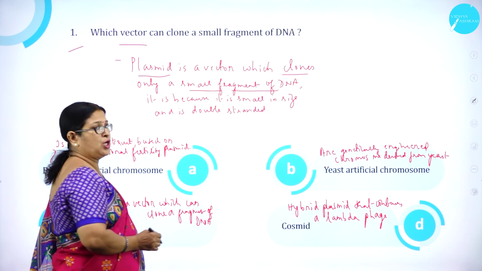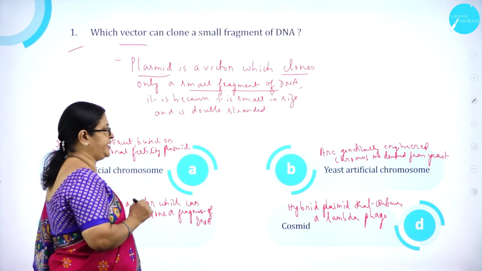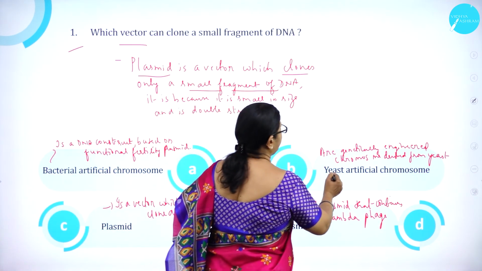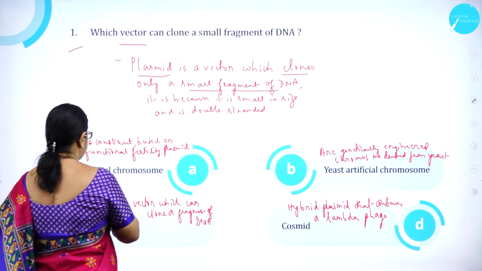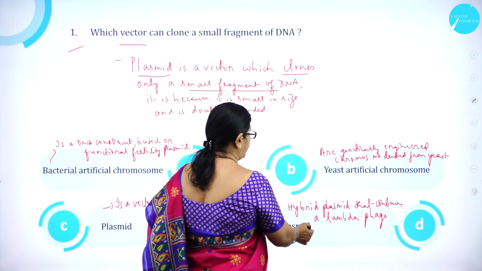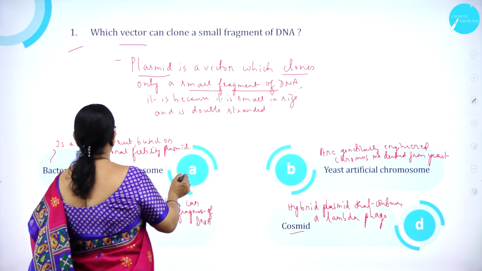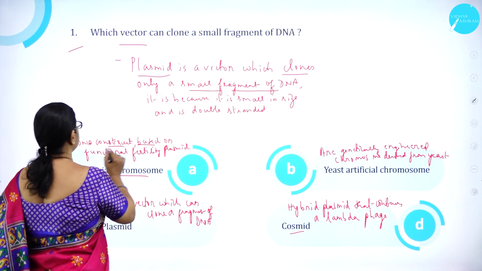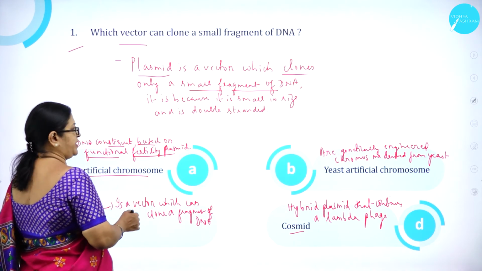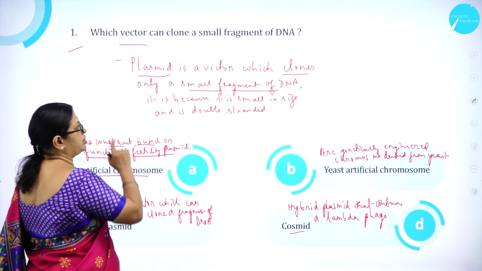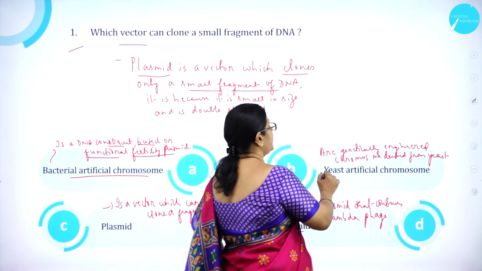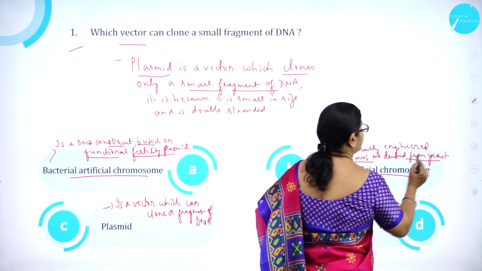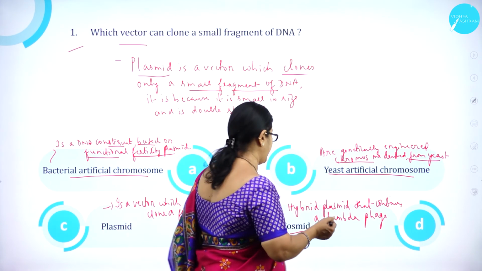Which vector can clone a small fragment of DNA? Option A, bacterial artificial chromosome. Option B, yeast artificial chromosome. Option C, plasmid. Option D, cosmid. What is a bacterial artificial chromosome? It is a DNA construct based on the functional fertility plasmid. It is not a vector which is going to clone a small fragment of DNA. B, yeast artificial chromosomes are genetically engineered chromosomes derived from yeast, Saccharomyces cerevisiae.